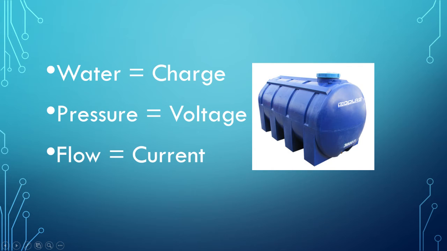Now, when describing voltage, current, and resistance, a common analogy is a water tank. In this analogy, charge is represented by the amount of water, voltage is represented by the water pressure, and current is represented by the water flow. So for this analogy, always remember, water is equal to charge, pressure is equal to voltage, flow is equal to current.